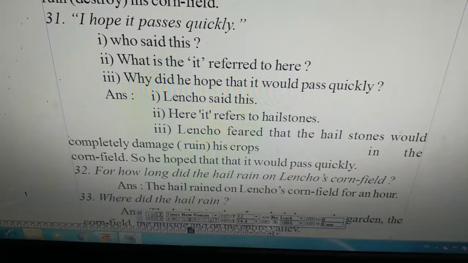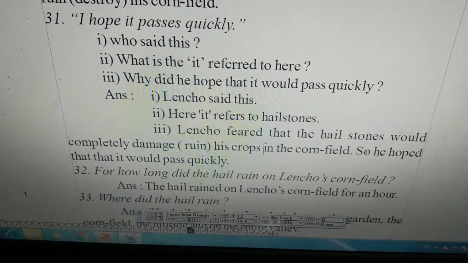Here is a quotation. I hope it passes quickly. Who said this? Lencho said this. Second question is, what is it referred to here? Here it refers to hailstones. Why did he hope that it would pass quickly? Lencho feared that the hailstones would completely damage his cornfield.